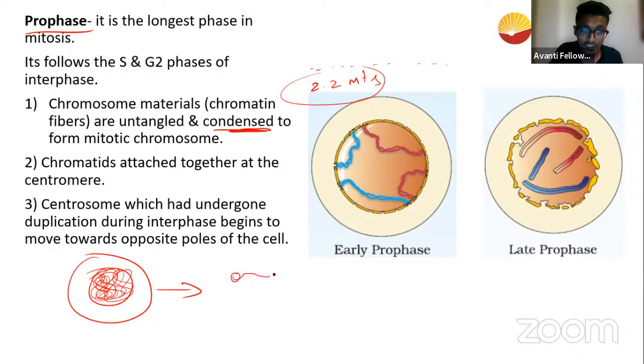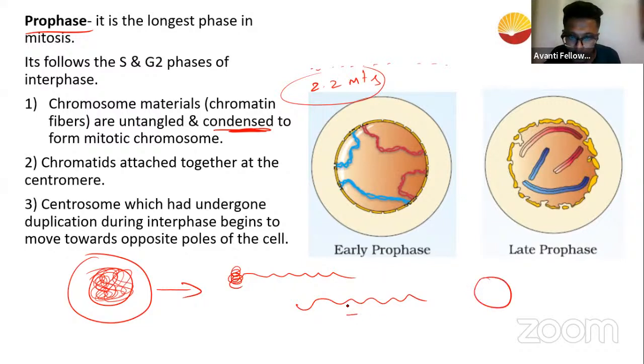The DNA, which is just like threads, is wound around specialized proteins. For example, this is your DNA. See, guys, let me make sure: your DNA is negatively charged. These proteins are positively charged. What happens to opposite charges? They attract each other. Similarly, our DNA uses simple physics. The DNA is negatively charged, and the proteins used for packing are positively charged. Now, the positive and negative attract each other, and the process of winding, the process of packing, takes place. So this process is called condensation.